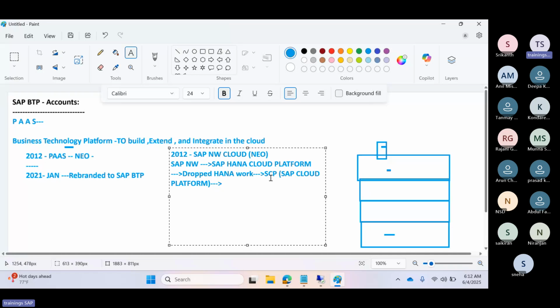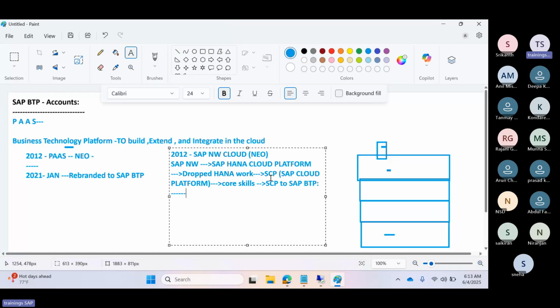The SAP Cloud Platform, the core features are the same, but they are giving more than that. It's not only cloud related products, they are giving applications, tools, services, databases, and some other intelligent ERP applications also. So that's why they have changed their naming convention, or we can say they have rebranded their name to SAP BTP, Business Technology Platform.